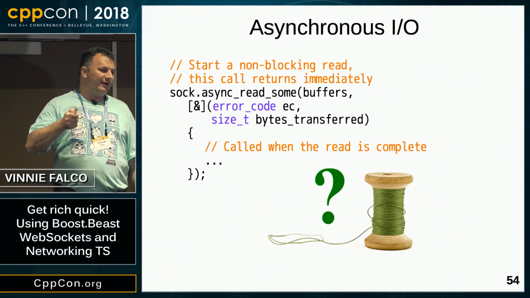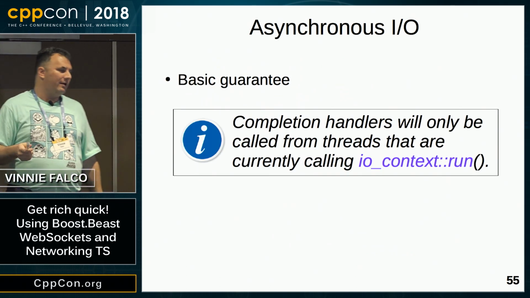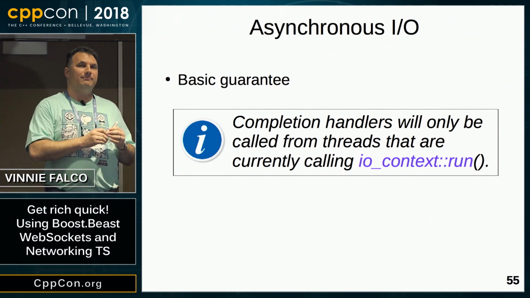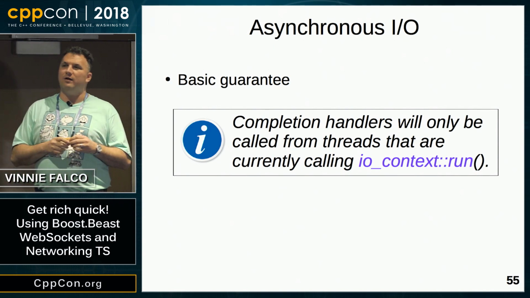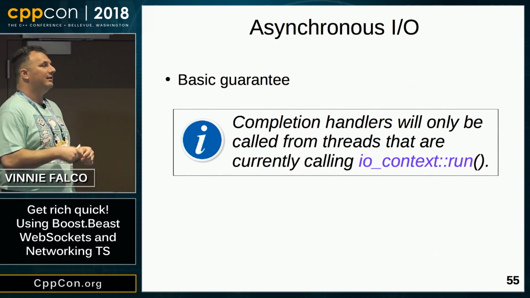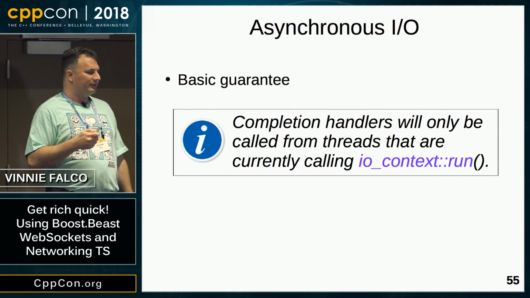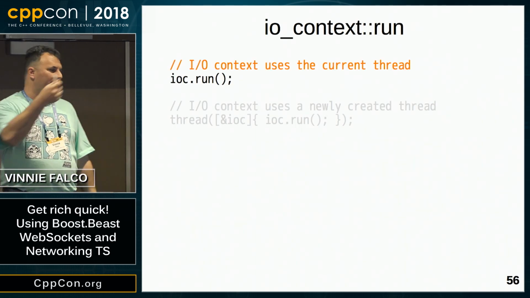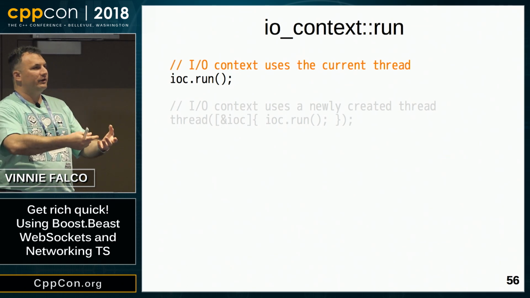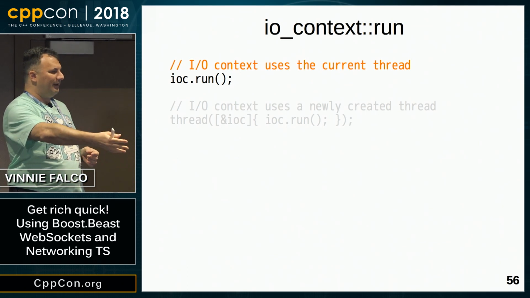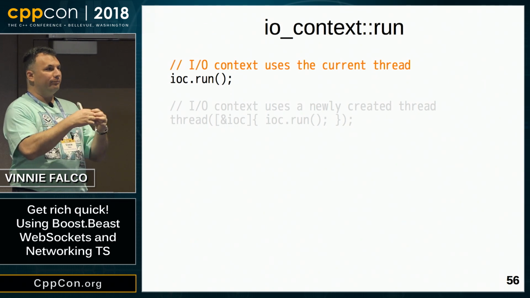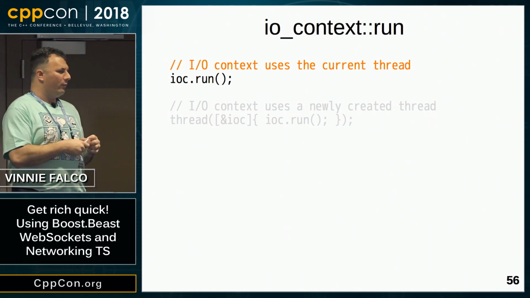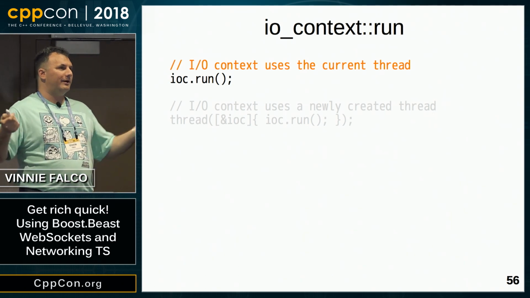So networking TS provides something called the basic guarantee. A completion handler will only be invoked from a thread that's calling a member function called run on the IO context associated with the IO object. That sounds pretty obscure. Let's see what it actually looks like. Here we have an IO context object, and we're calling run on it. So what that does is that relinquishes the current thread to the networking implementation. What will happen is that call to run will block, and it'll invoke completion handlers and do things until there's no more work remaining.